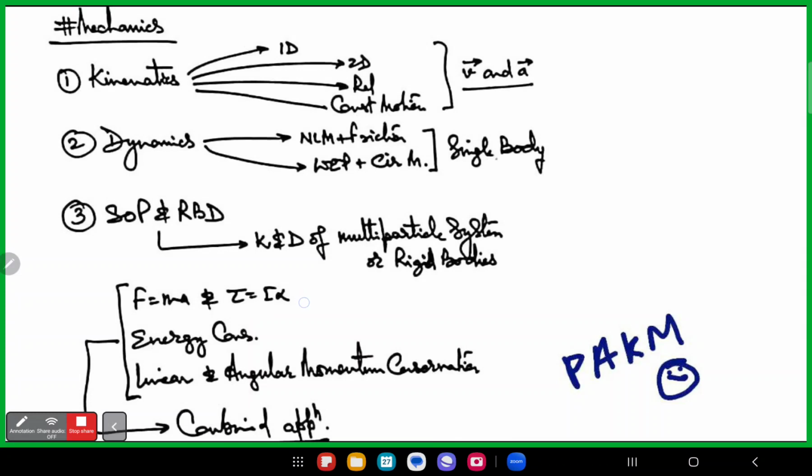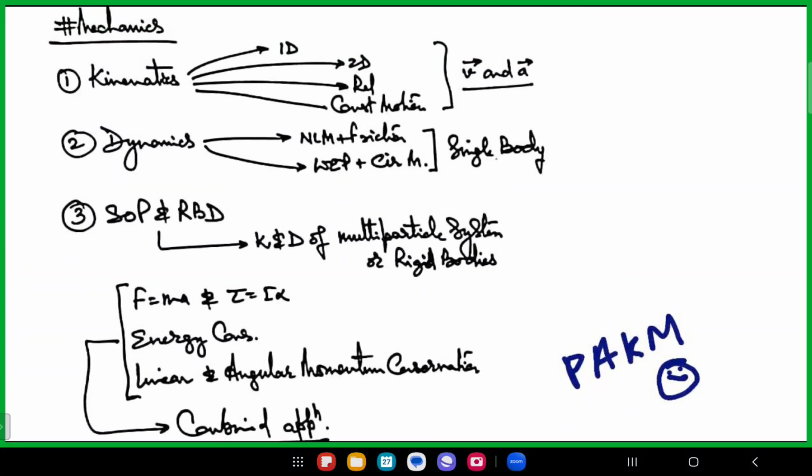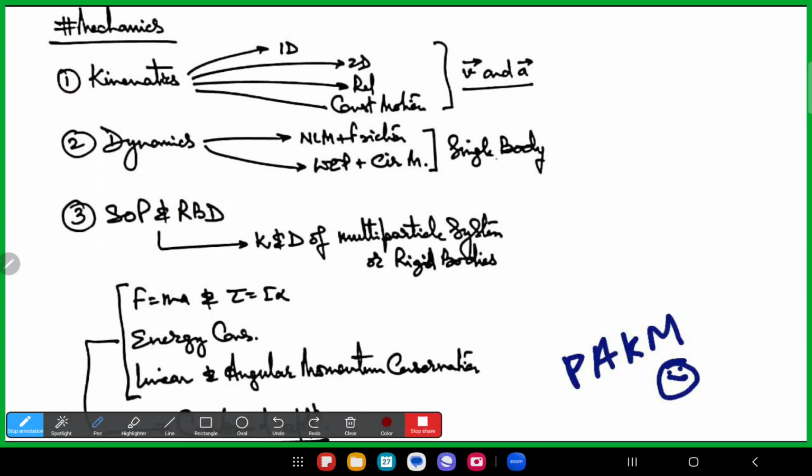Here we will see the basic equation, net F is equal to ma. This is a very important equation. For the sake of acceleration, once you are very good at calculating acceleration, you can calculate force very easily.